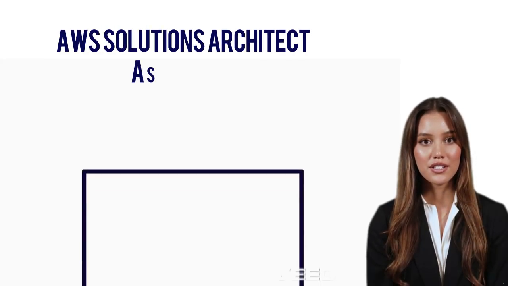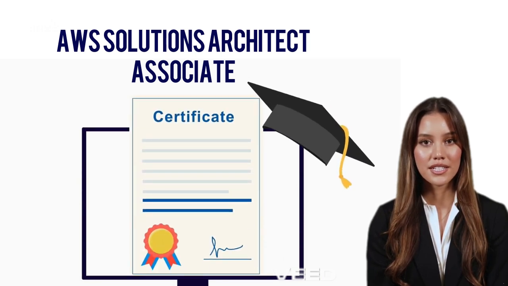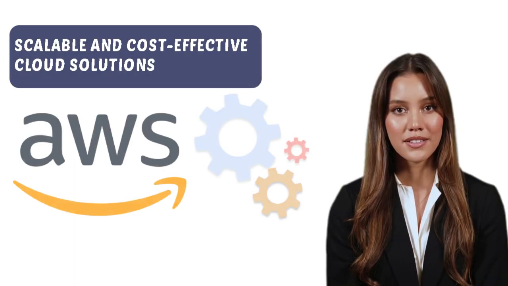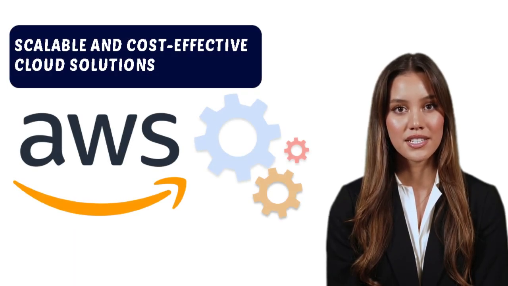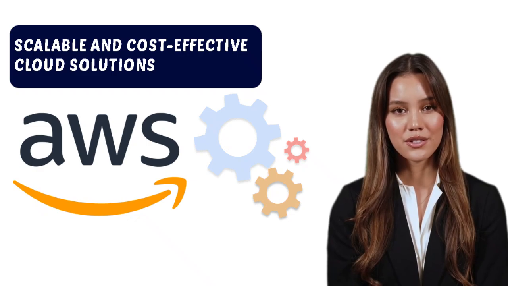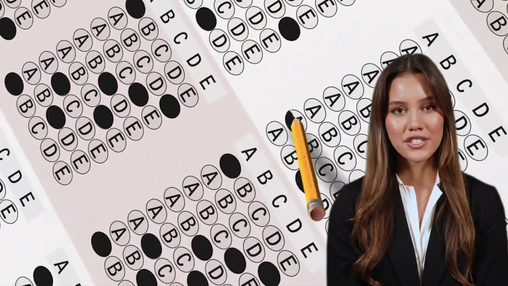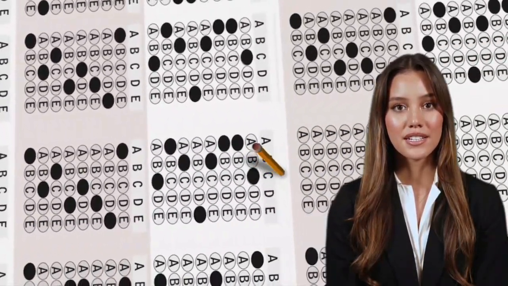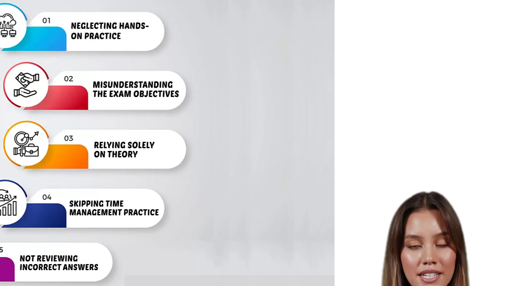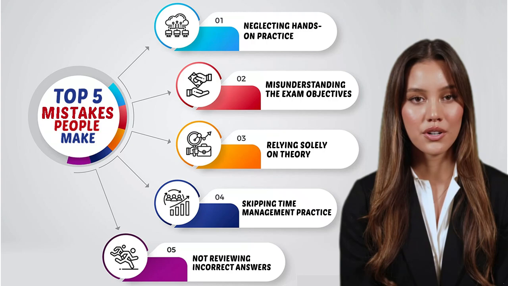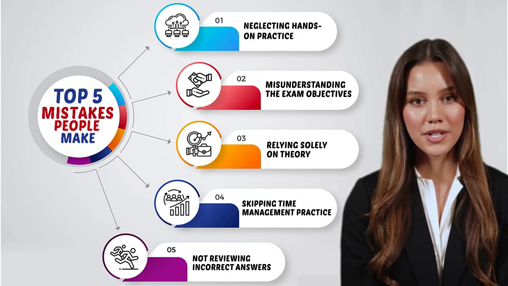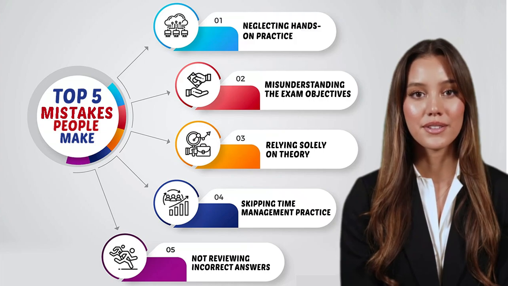The AWS Certified Solutions Architect Associate certification is one of the most sought-after cloud certifications, and for good reason. It validates your ability to design scalable, cost-effective cloud solutions. But preparation is key, and avoiding mistakes can be the difference between passing and retaking the exam. In this video, we are breaking down the top 5 mistakes people make when preparing for this certification and giving you practical solutions to avoid them.